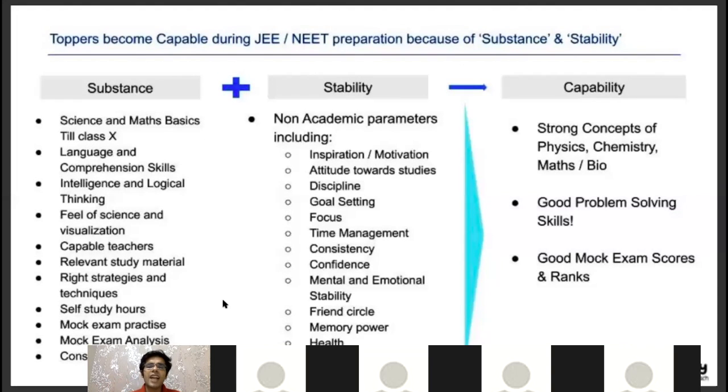More than 99% of JEE aspirants don't do the analysis after the mock exam. So let me give you an analogy. For example, if you're playing a game of cricket in your street and you got out at the first ball, will you not analyze why you got out at the first ball, why you couldn't defend the ball, why you couldn't see the ball, why did you select that particular shot? If you don't do the analysis, you will again get out at the first ball in the next match.